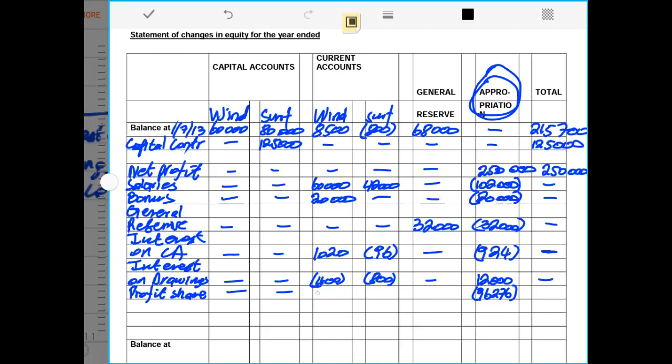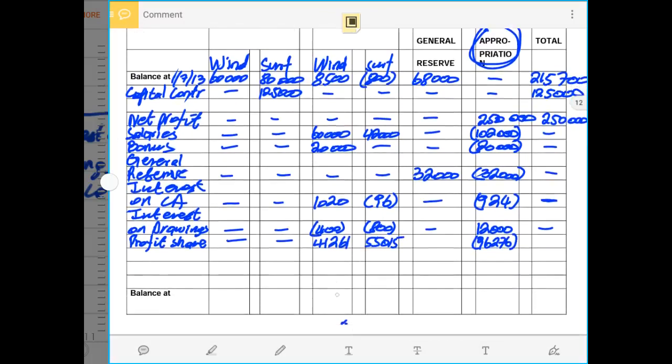The first partner had a profit share of 41,261, and the second partner had a profit share of 55,015. If you add the two amounts, they give you 96,276. That amount is taken from the profit of the business and transferred to the current accounts of the partners, which will at the end of the day be paid to the partners.